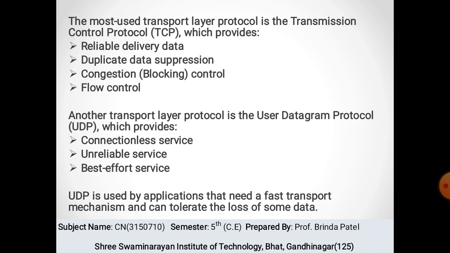and data flow control. Another transport layer protocol is the User Datagram Protocol, UDP, which provides connectionless, unreliable, undependable and best effort services. So UDP is used by applications that need a fast transport mechanism and can allow the loss of some data.